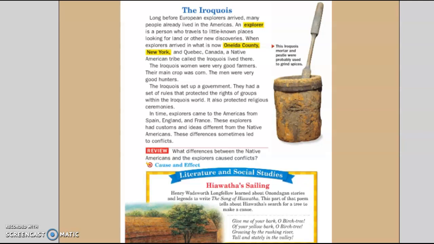In time, explorers came to the Americas from Spain, England, and France. These explorers had customs and ideas different from the Native Americans. These differences sometimes led to conflicts.